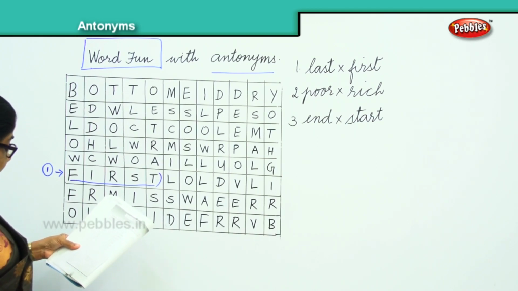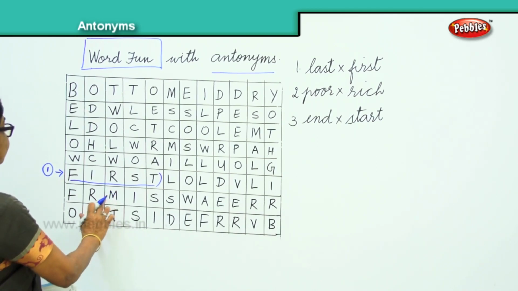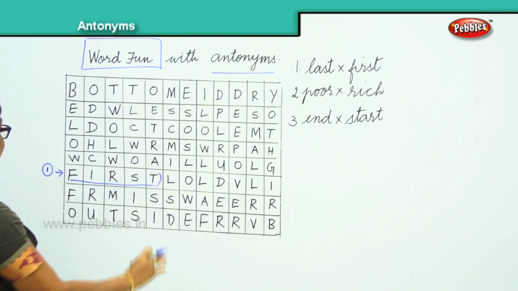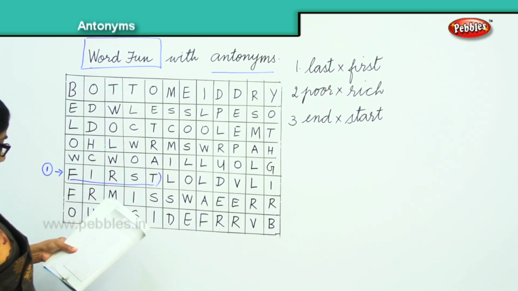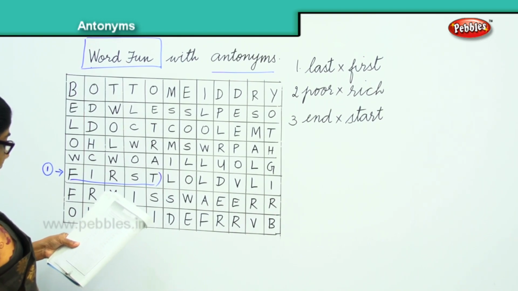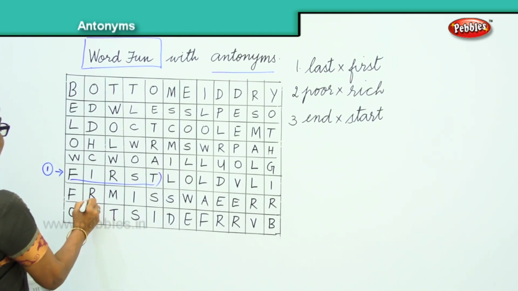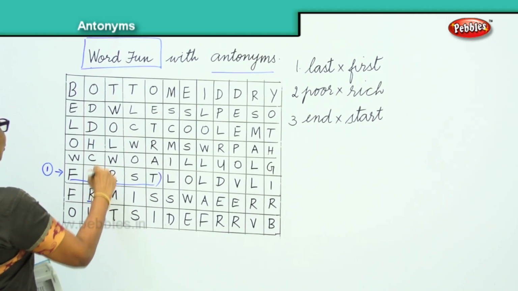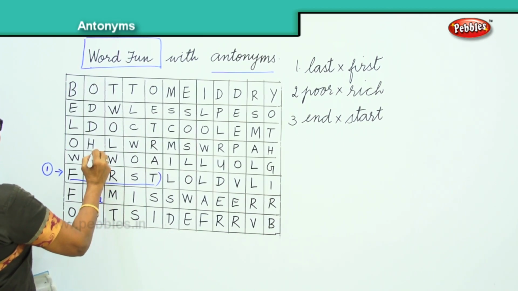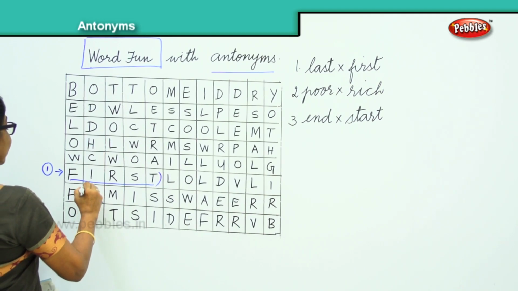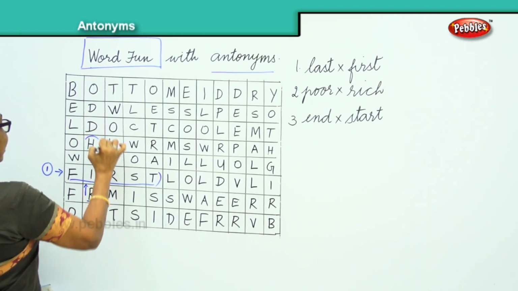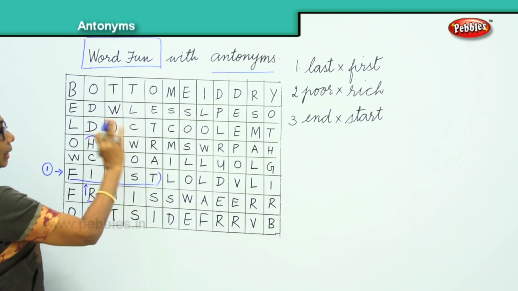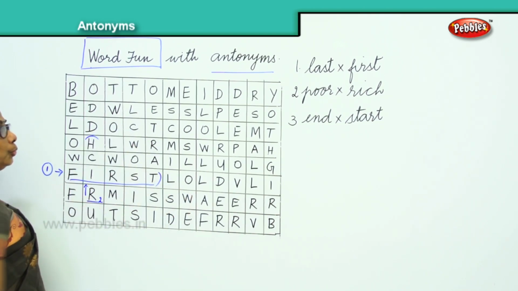Third grid. Now look here. You start from here, that is number 2, and you go upwards, R-I-C-H. You will go upwards and you get R-I-C-H. So you found number 2.